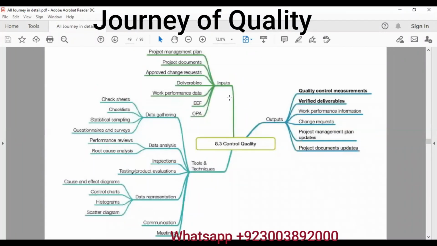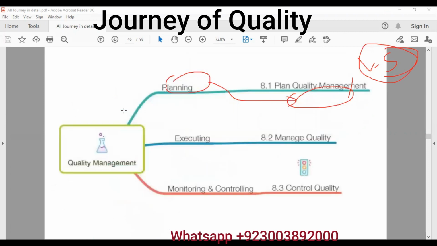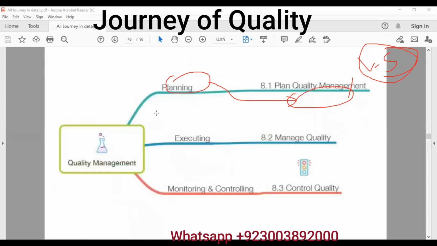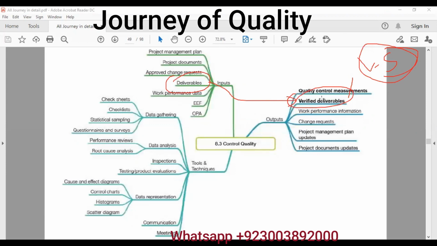Then we move towards control quality. Control quality is basically all about controlling the quality. The basic reason of this process is to produce verified deliverables. Deliverables come as an input, and we get verified deliverables as an output. And as you know, by the deliverable journey, these verified deliverables will go to validate scope. I think we have also mentioned that in our overall journey. In control quality, deliverables come and verified deliverables go to validate scope. So this is the main reason.